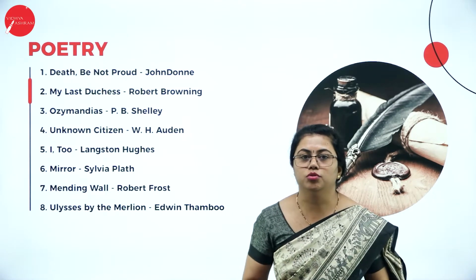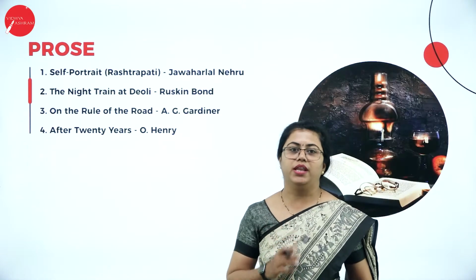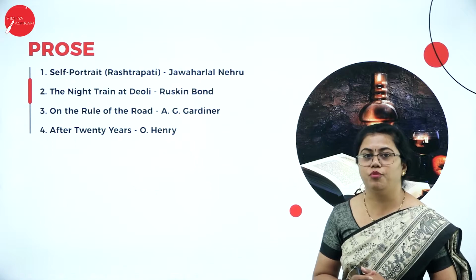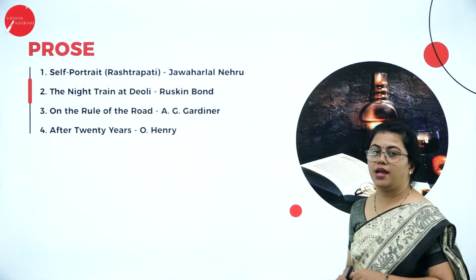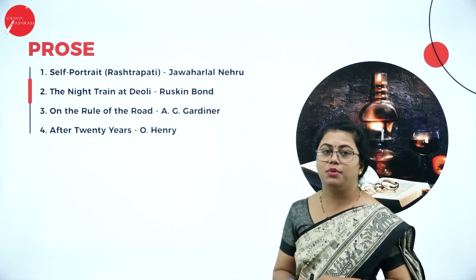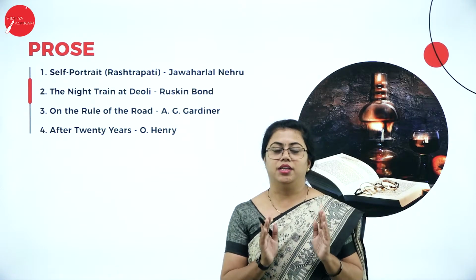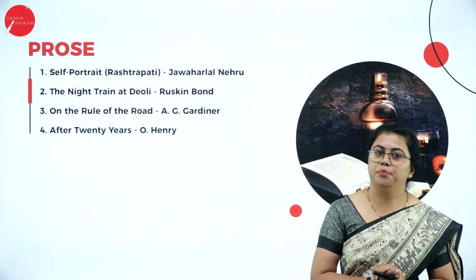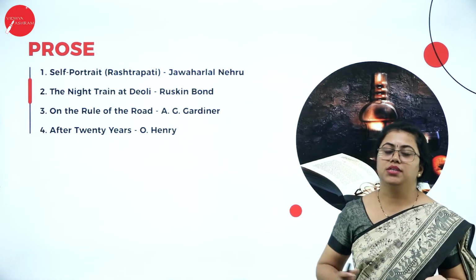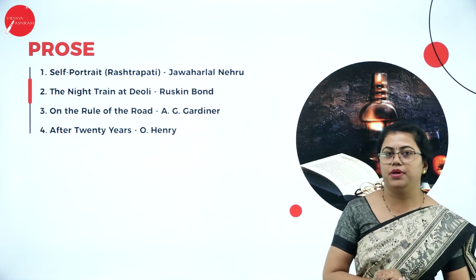Then we move on to the prose part. Now you have very interesting prose parts over here. First we have Self-Portrait, written by Jawaharlal Nehru. Jawaharlal Nehru, you already know him, right? He talks about Rashtrapati. You can say he writes about a person over there. In Self-Portrait, he is trying to talk about somebody, to portray somebody here.